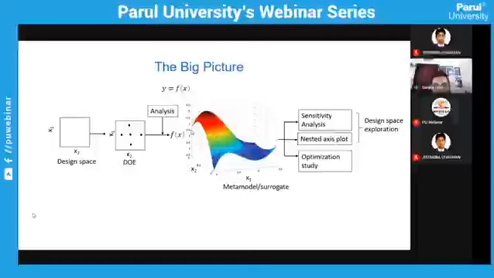done, and we get the plot out of it. This plot is nothing but the meta model or surrogate or response curve. Now, this response curve, what is the outcome? The final outcome is nothing but the sensitivity analysis, the nested axis plot, and the optimization study.